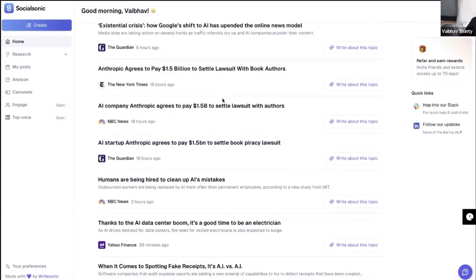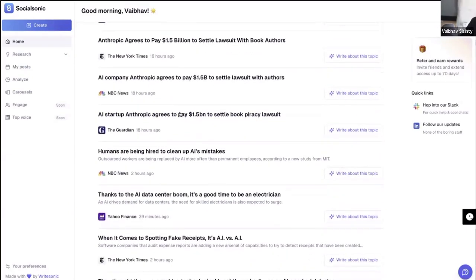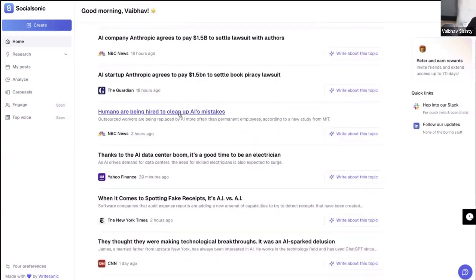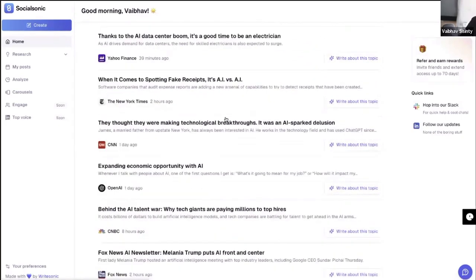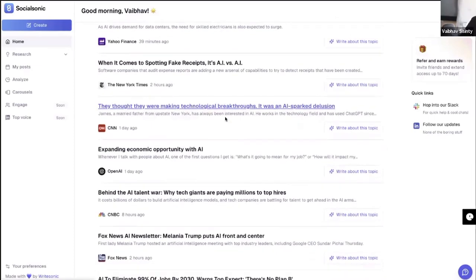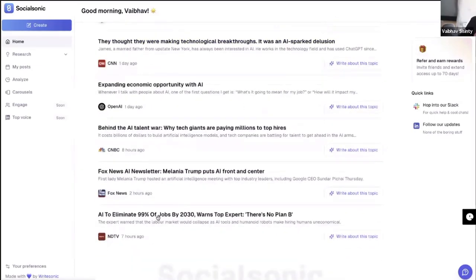Looks like 5 billion for something. Humans are being hired for cleanup of AI's mistakes. That's a very interesting topic. Is there anything else? These are all articles that have recently gone out, right? That's the crazy part about this. AI to eliminate 99% of the jobs by 2030, wants top experts. There is no plan B. Looks like this is an interesting one.